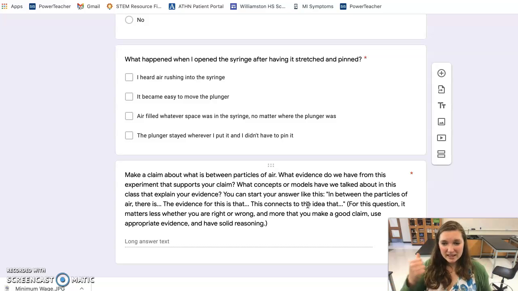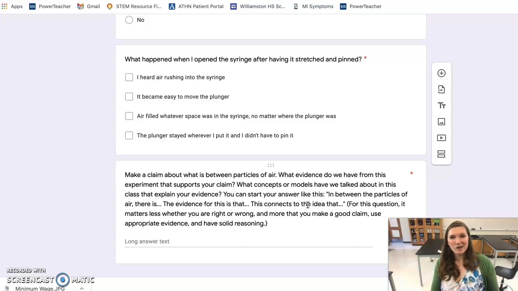So claim: there's empty space between the particles. Evidence: water molecules can fit in between ethanol molecules, and air particles can be compressed. And the reasoning is that we know that smaller particles can fit in between bigger ones, and we also know that if things can be compressed, they must not be taking up that whole space.